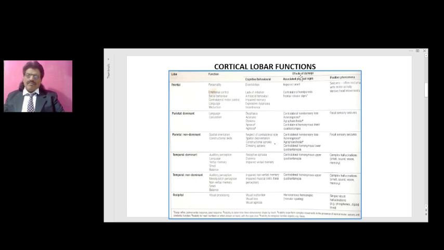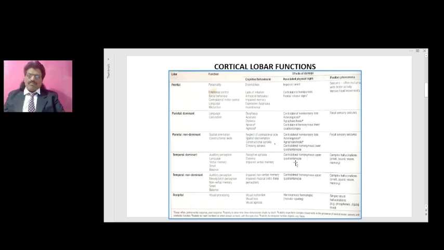And what are the effects of damage on the associated physical signs? They have contralateral homonymous, this time upper quadrantanopia. In the parietal lobe you have seen it is contralateral lower quadrantanopia, but here they have contralateral homonymous upper quadrantanopia. Why? Temporal lobe is lower, so the inferior optic pathways get affected. The representation is just opposite. The nasal fibers represent the temporal field, temporal fibers represent the nasal field. The upper fibers represent the lower visual field, the lower fibers represent the upper visual field, and therefore if the temporal lobe gets affected, the lower fibers get affected, which represent the upper field.